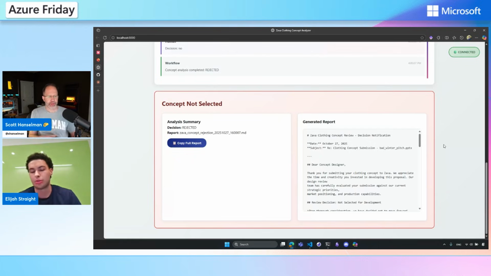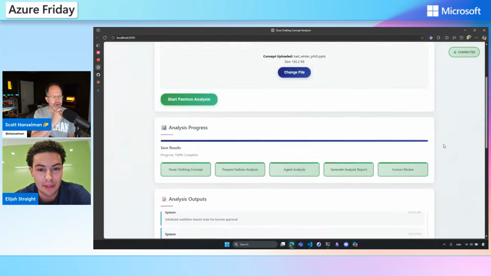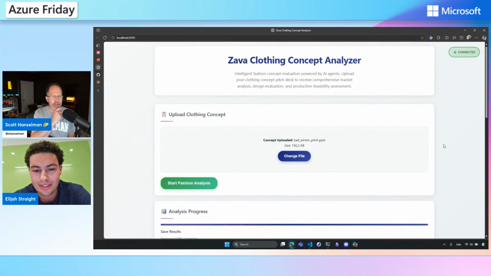Absolutely. And I think that's what's great about the Microsoft Agent Framework: it plugs into so many different areas of the Microsoft ecosystem, to connect your email wherever it may be, Logic Apps, whatever you want to do, and then you're off to the races. So how long did it take you to put together this little demo? I'm trying to understand the distance between concept and execution when you're doing something with a multi-agent framework.